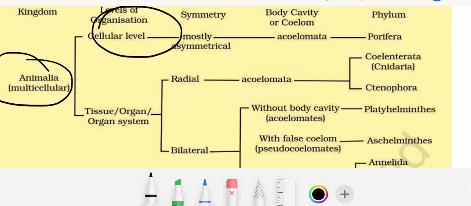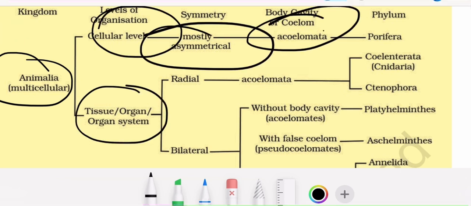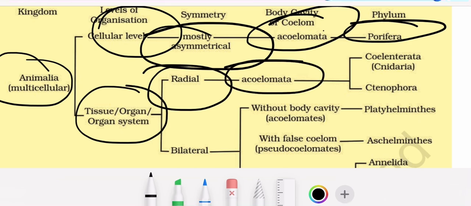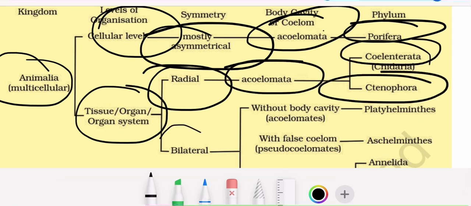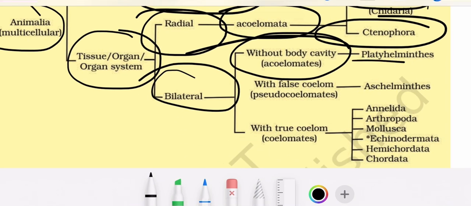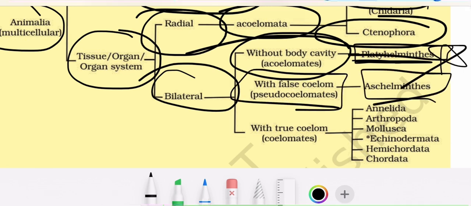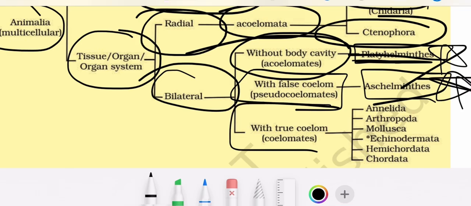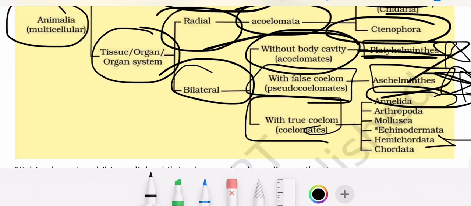Animalia: cellular level of organization, tissue, organ system. Mostly asymmetrical, acoelomate: Porifera. Radial, acoelomate: coelenterates and ctenophores. Bilateral, without body cavity, that is acoelomate, are Platyhelminthes, and with false coelom, they are Aschelminthes, very important. With true coelom, they are Annelida to Chordata.